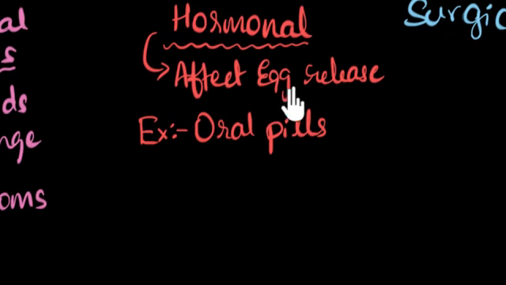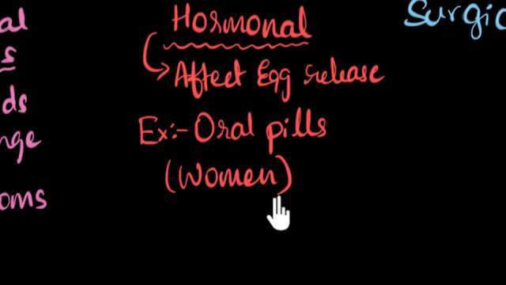And since it's affecting the egg release, this means that it's done for women. Why not for men? Well, because in women, we just have one egg to concentrate on, and that's a little easier. In men, we have millions of sperms, and so it's very difficult to make all the sperms inactive, right? So hormonal methods are usually for women.